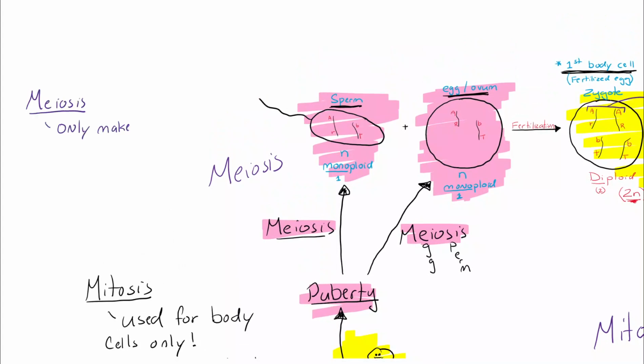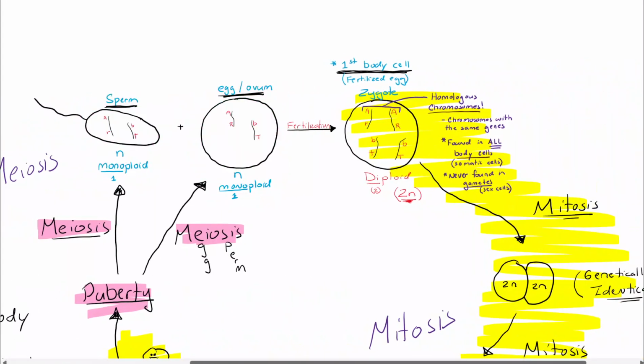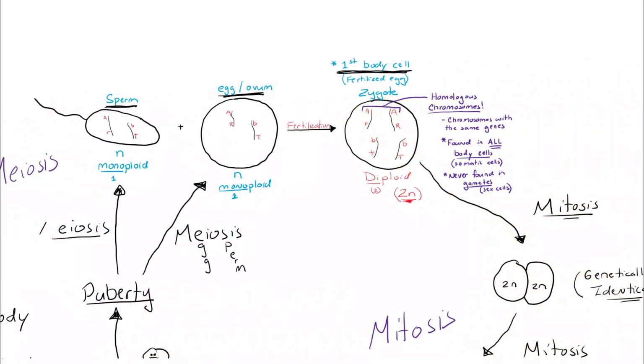Meiosis, however, only makes egg and sperm cells. It only makes your gametes. So literally any cell that you say besides egg, sperm, or gamete is done by mitosis. Only eggs, sperm, and gametes are done by meiosis. And it creates unique cells that are monoploid or haploid. That word haploid has not gone over yet, but it's literally the same thing as diploid, or as monoploid.